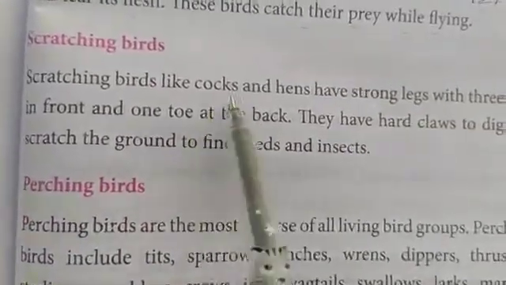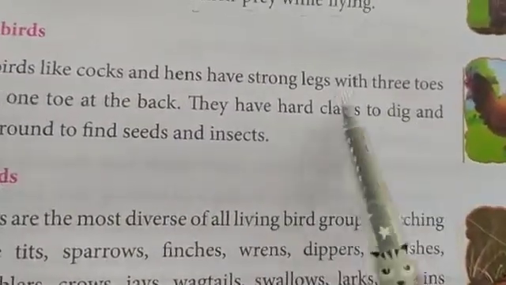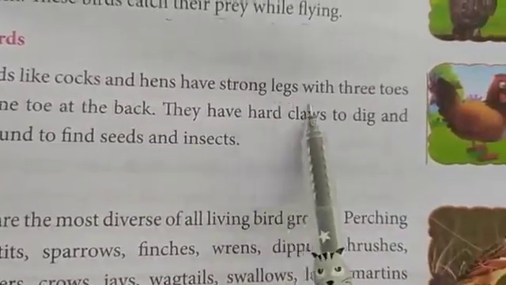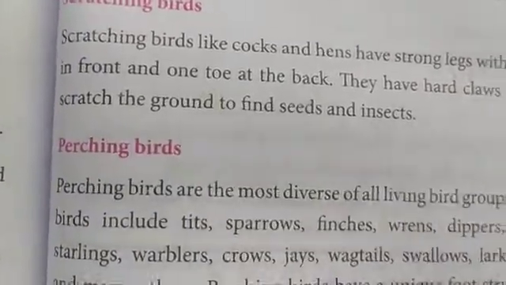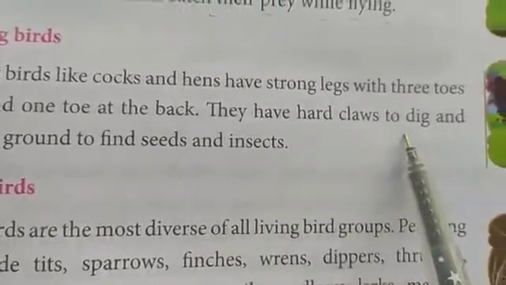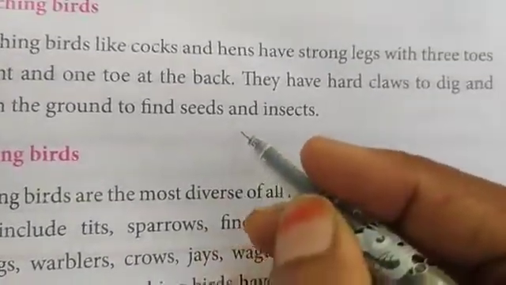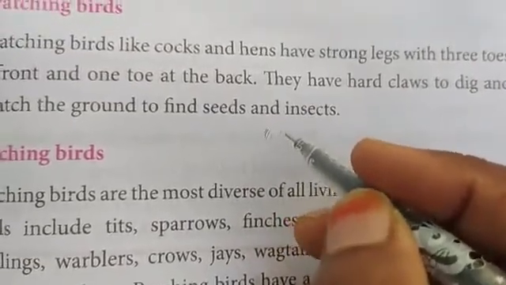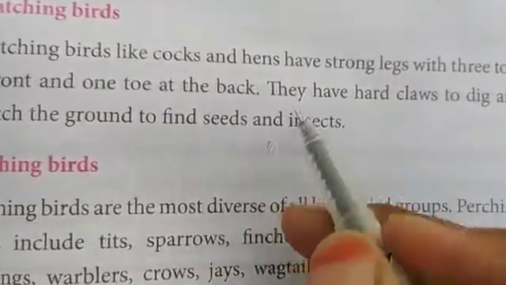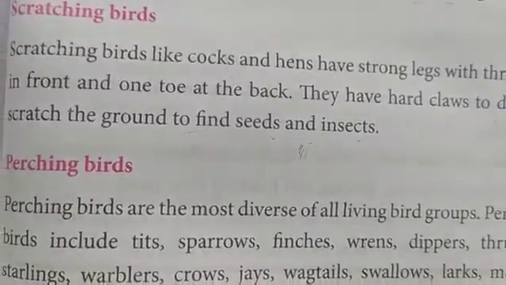Now scratching birds like cocks and hens have a different type. They have strong legs with 3 toes in front and 1 at the back. They have hard claws to dig and scratch the ground. Did you observe how the hens scratch the ground with the help of their toes, and they find the seeds and insects from the ground?